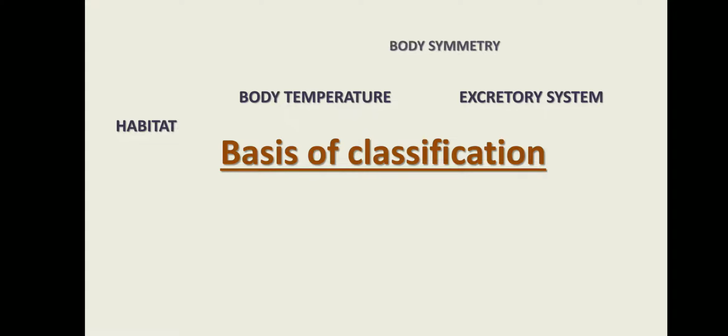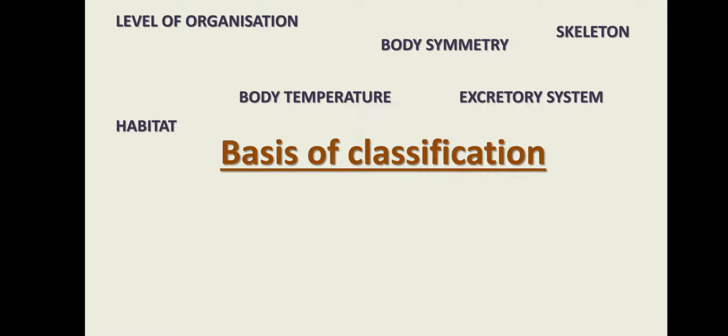First, very general, is habitat, the living place. Body temperature, fixed or not. Excretory system, which type of waste materials they are releasing. Body symmetry: when we cut the body into two parts, they are symmetrical or not. Level of organization: cellular level, tissue level, organ level, and organ system level organization. Skeleton: inside the body, endoskeleton; on the surface of the body, exoskeleton.